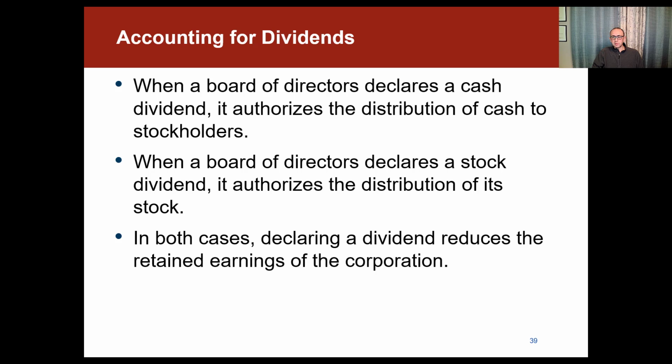So I want you to pay attention to this. There are two kinds of dividends. We have cash dividends and we have stock dividends. With cash dividends, you're distributing part of the company's income in the form of cash. In stock dividends, you're giving the shareholders additional stock. So basically you're not losing any kind of assets because you're not paying any cash.